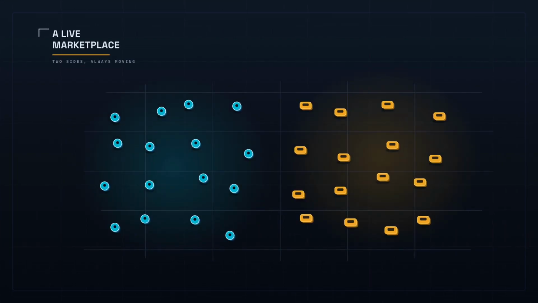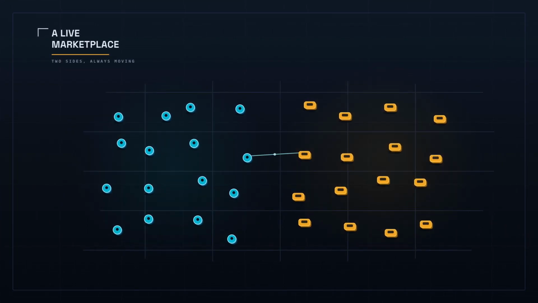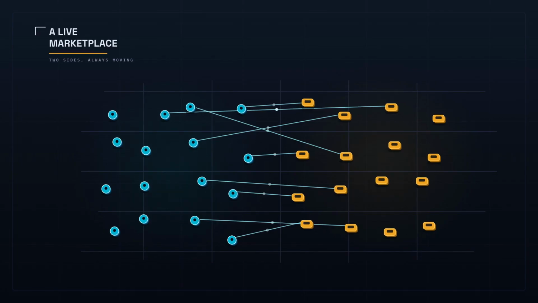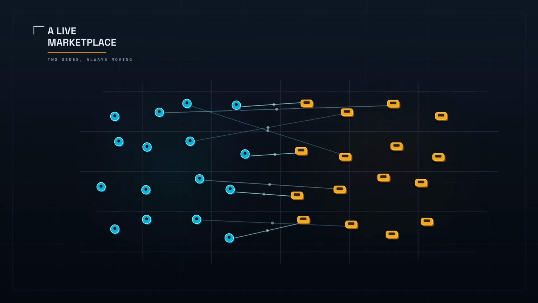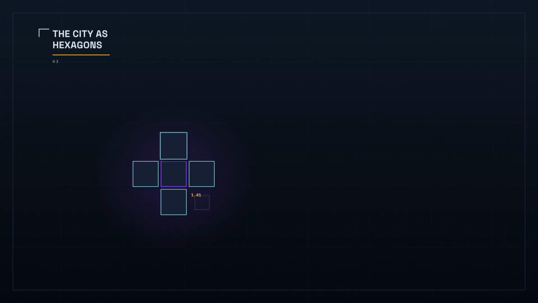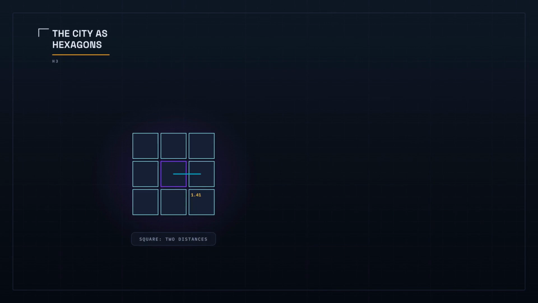Underneath it is a live marketplace with two sides that never sit still. Riders wanting cars, drivers wanting riders, both scattered across the city, both changing every second. Match them and price it instantly, everywhere at once. To reason about a city, Uber chops it into hexagons, a grid it open-sourced called H3.